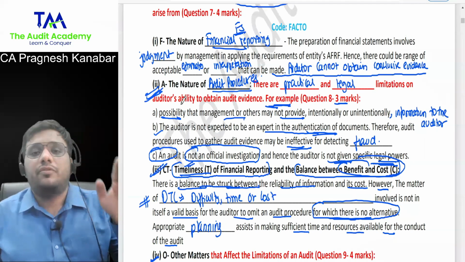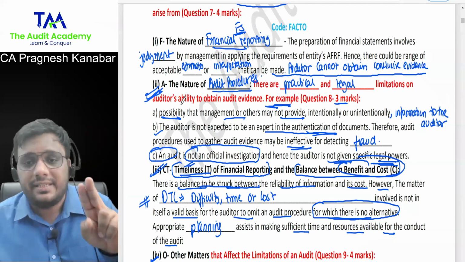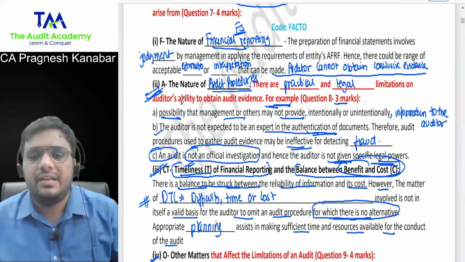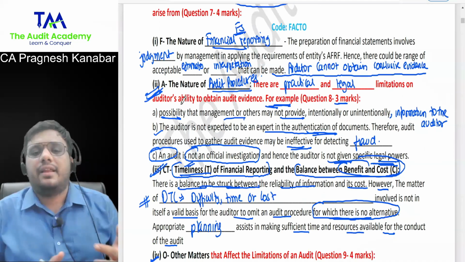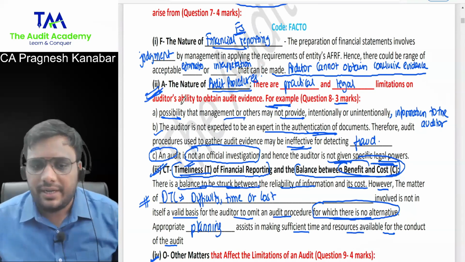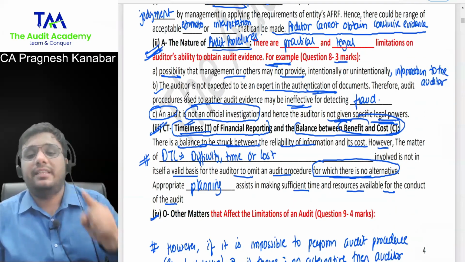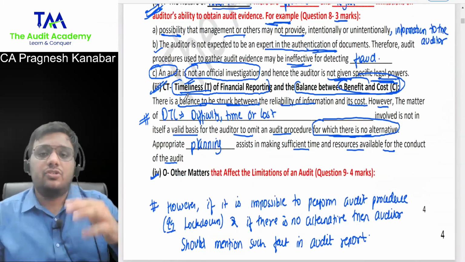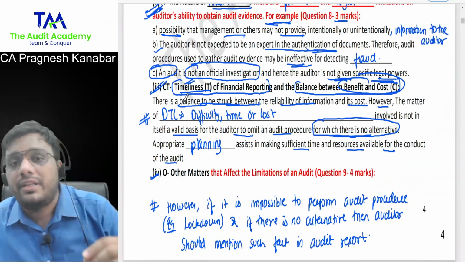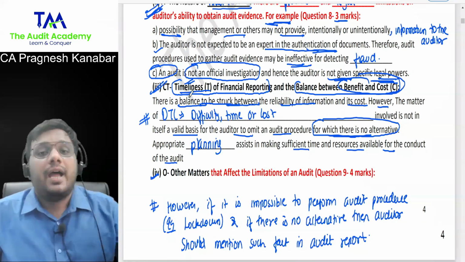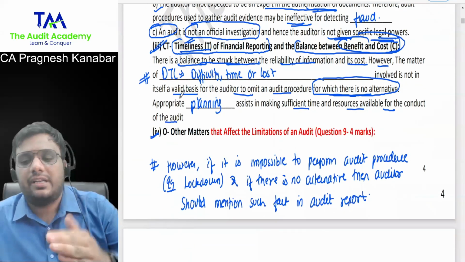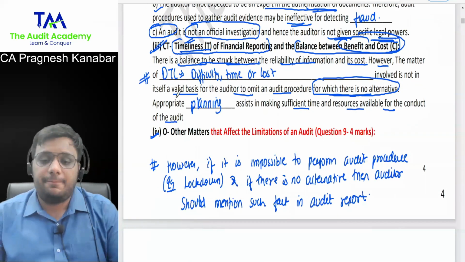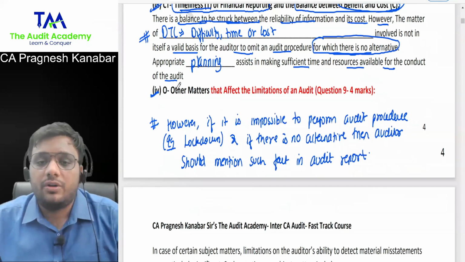First, because of nature of financial statements, there are estimates in that, and that is why we cannot provide a guarantee. Second, audit procedures have practical and legal limitations, and there are examples over here which can be asked as a separate examination question. Then this point that the matter of DTC is not in itself a valid basis to omit the procedure for which there is no alternative. However, if it is impossible to perform the procedure and if there is no alternative, we are at least expected to mention such fact in our audit report. All right.